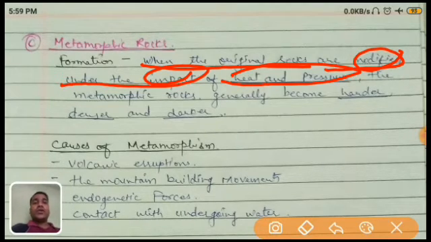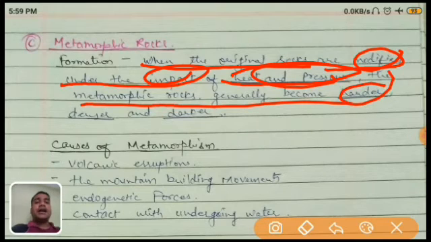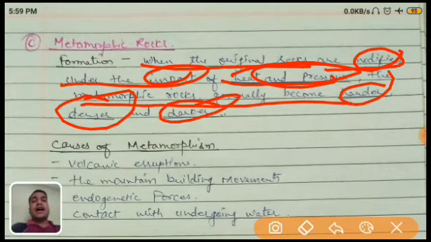As I already told you, it goes deeper, and due to intense heat and pressure, metamorphic rocks generally become harder, denser, and darker. So this changed form of rock from igneous or sedimentary, due to high heat and high pressure, is called metamorphic rock. I hope it is clear.